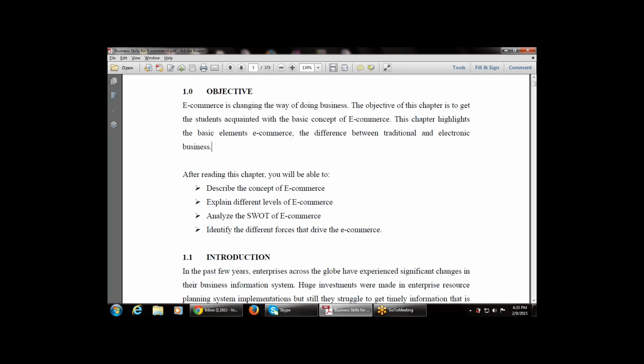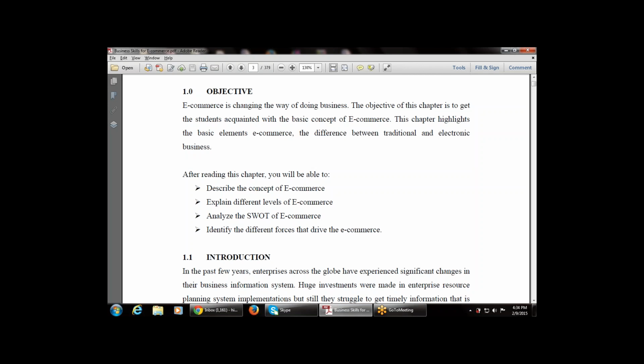After reading this chapter, you will be able to understand the topics. First, describe the concept of e-commerce, that is, what is e-commerce and why we are using it. Then explain the different levels of e-commerce.